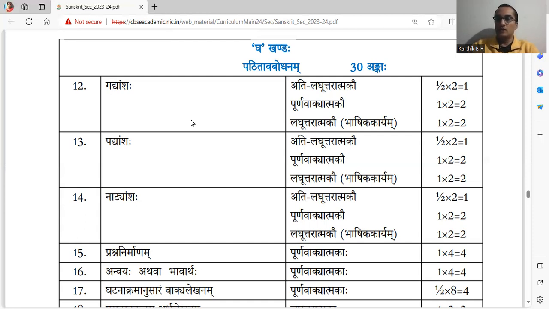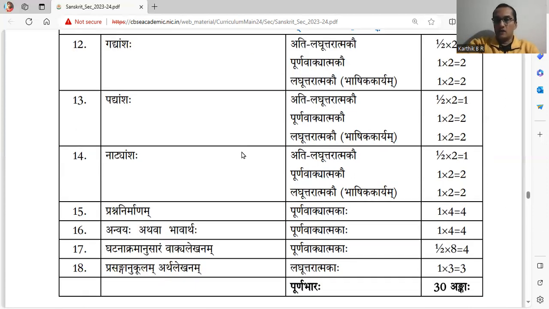Athi Laghuttaratmakau. In this, Bhashika Karyam based on grammar, but no MCQ. In literature, there will be no MCQs. 1 mark each, 2 questions. That way, for Gadyamshaha, there are 5 marks allotted.